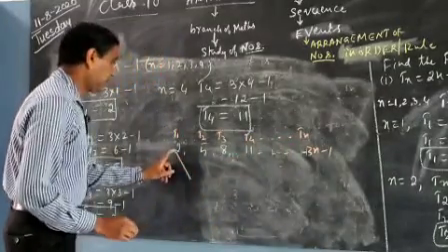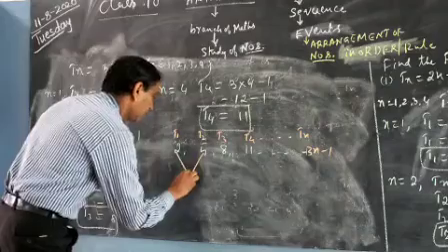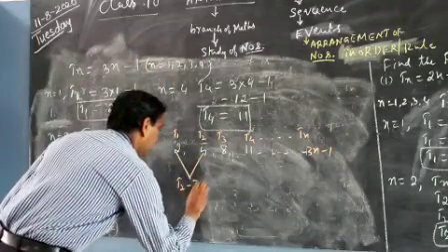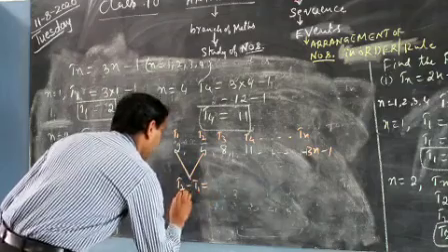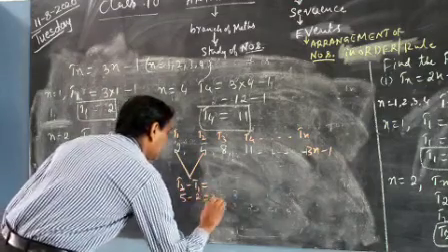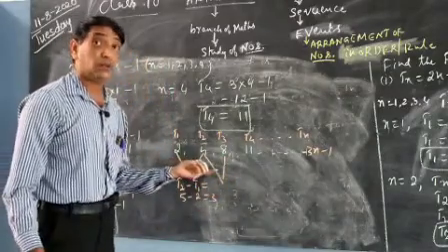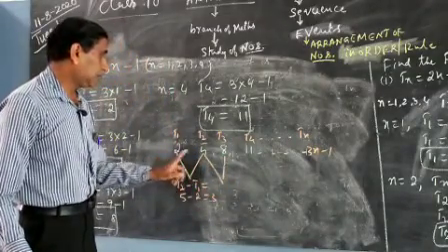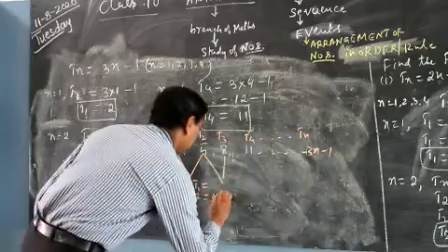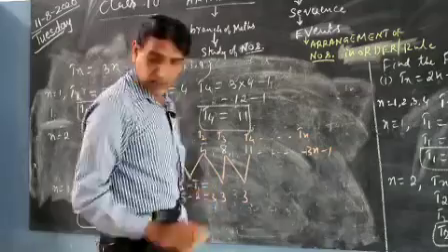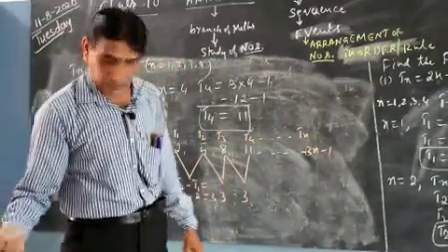See, find out the first term and second term. 5 minus 2, T2 minus T1. T2 minus T1 is 5 minus 2, which is equal to 3. Find out the difference between any two consecutive terms. 5 minus 2 is 3. 8 minus 5 is 3. 11 minus 8 is 3. And so on. Okay.